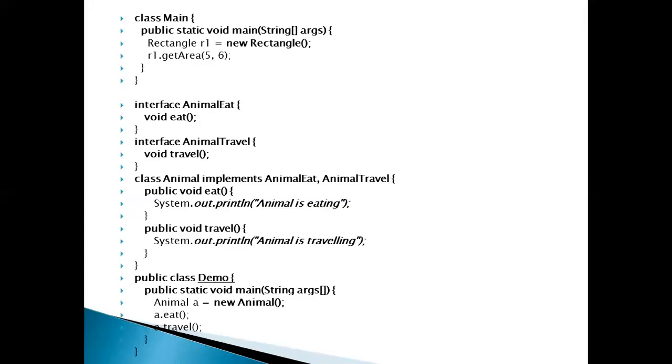I hope you understand the basic things, what the interface is and how to use it.